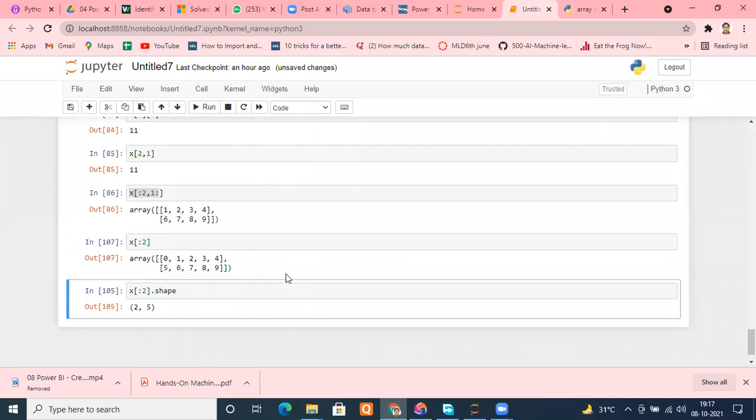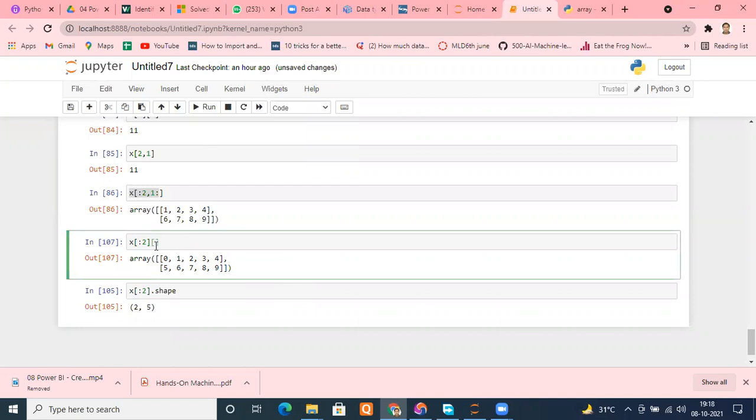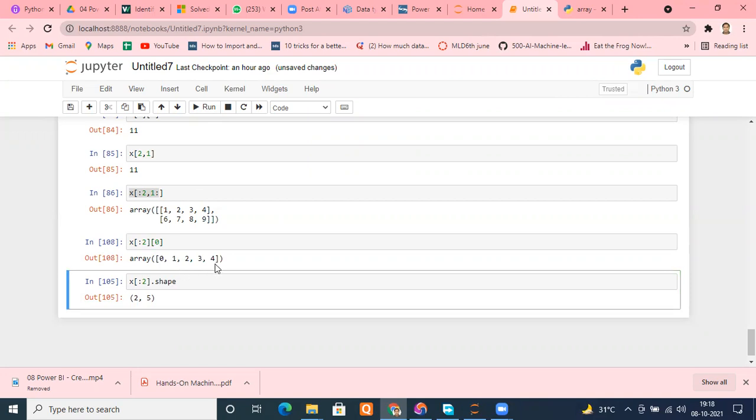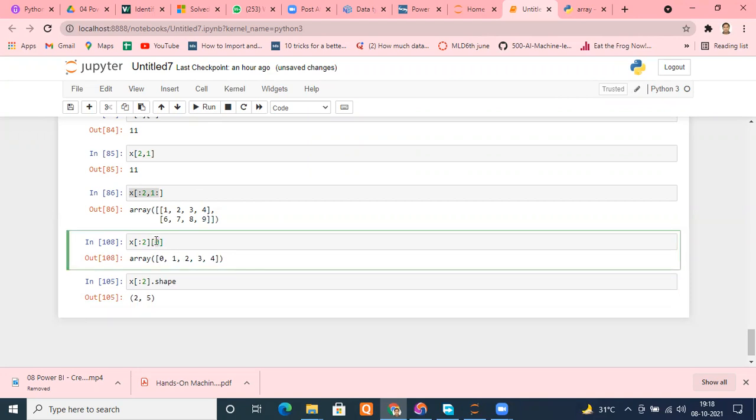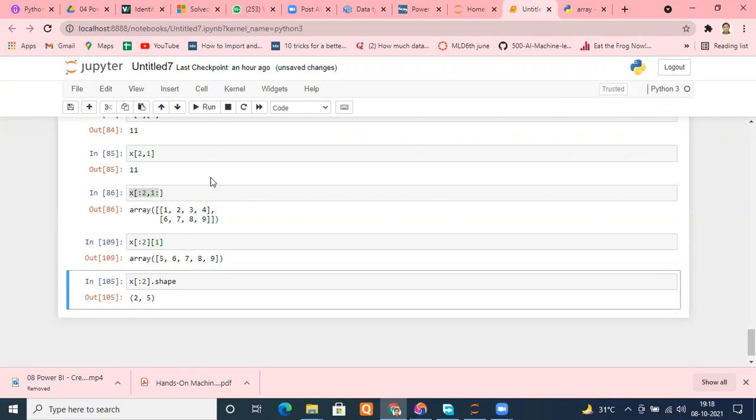So to access the matrix, what do we have to provide? We have to provide row and we have to provide column. Agree or not? Tell me. Yes, sir. Right? So if we provide 0 here, then what are we providing? We're saying that out of this 2D matrix, provide me the first row. If I put it there, I get 0, 1, 2, 3, 4. If I put 1 here, I get 5, 6, 7, 8, 9.